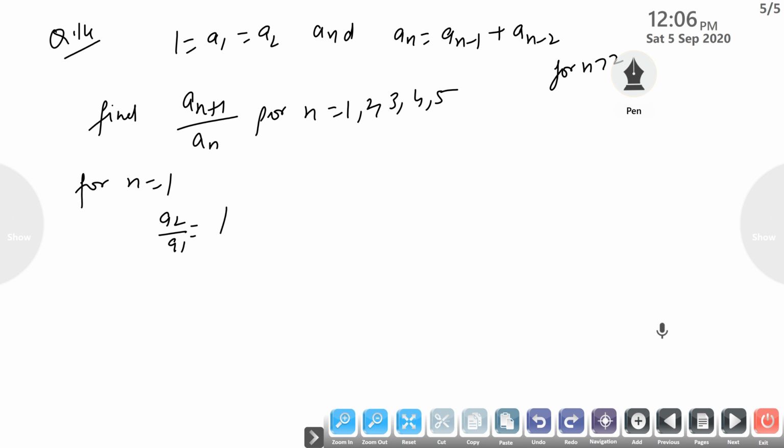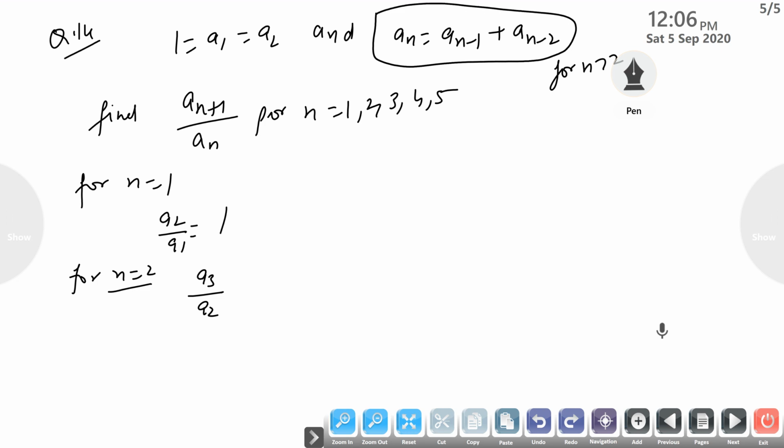For n equal to 2, we get a3 by a2. Now we have to find the value of a3 from this relation. Put n equal to 3, here we get a3 equal to a2 plus a1, this is 1 plus 1, that is 2. And the value of a3 upon a2 is 2 by 1, that is 2.